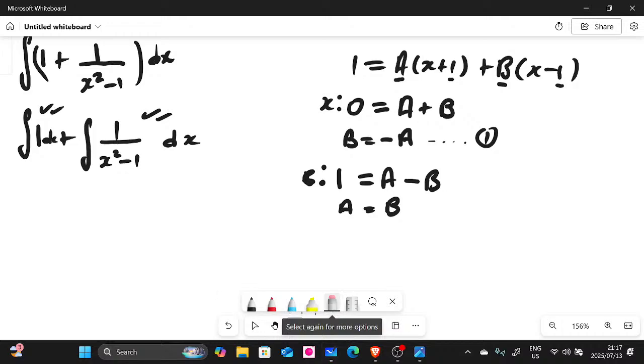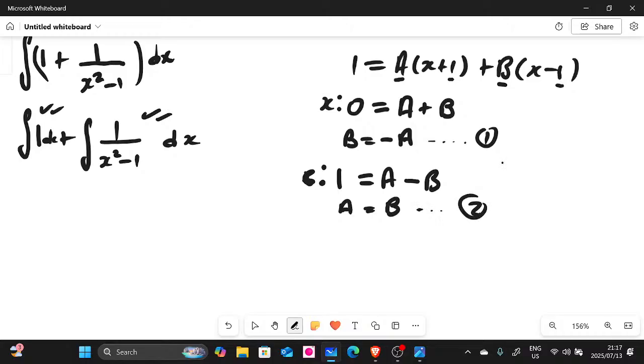If you don't know this one, you might find yourself confused on how to do it. So we can say this is equation 2. Let's look at these two equations here. We have to substitute one of the equations into the other. You can just say substitute equation 1 into 2, right? That's it. So if you substitute 1 into 2, it means wherever there is b, you're going to put negative a.